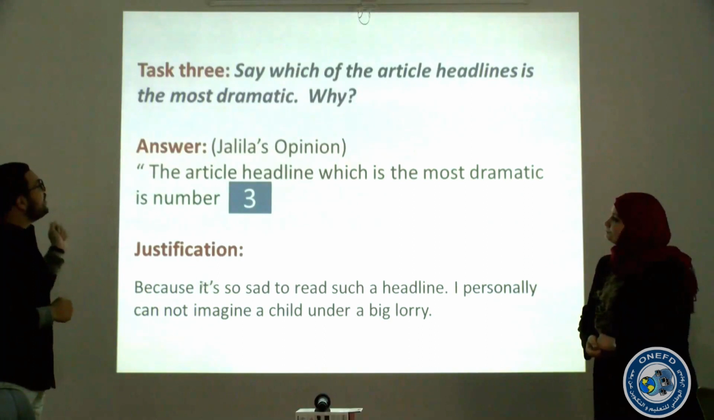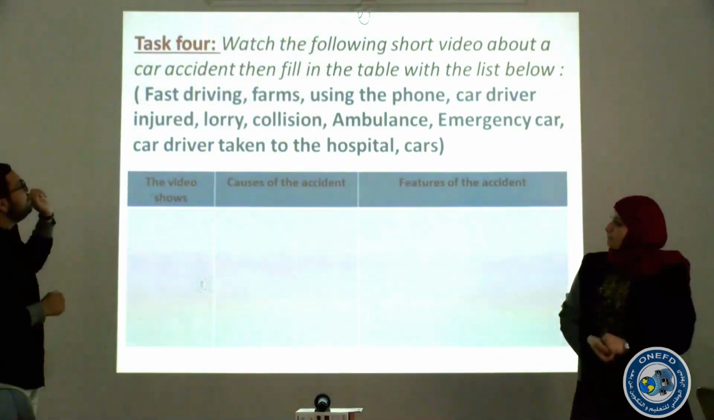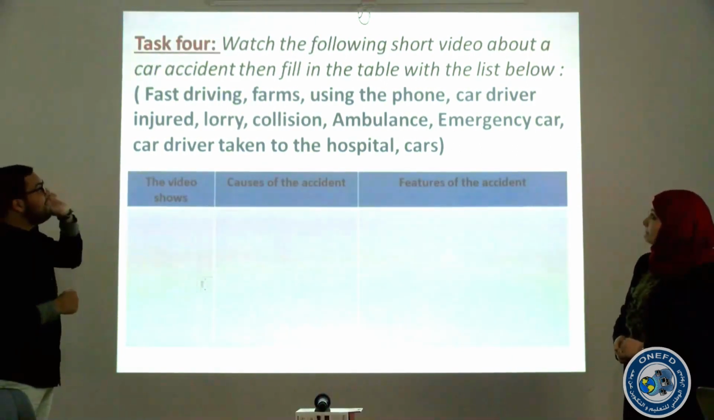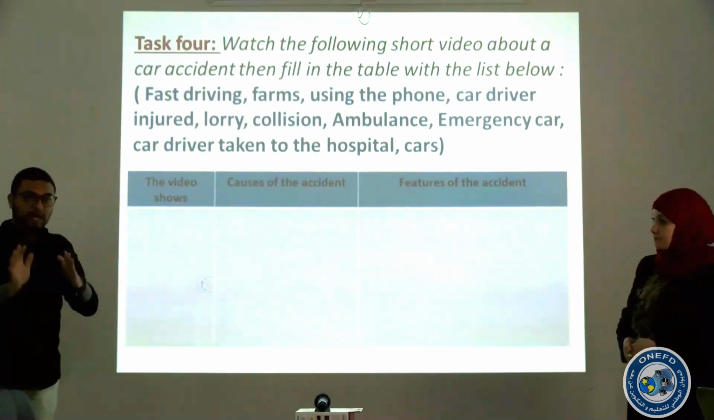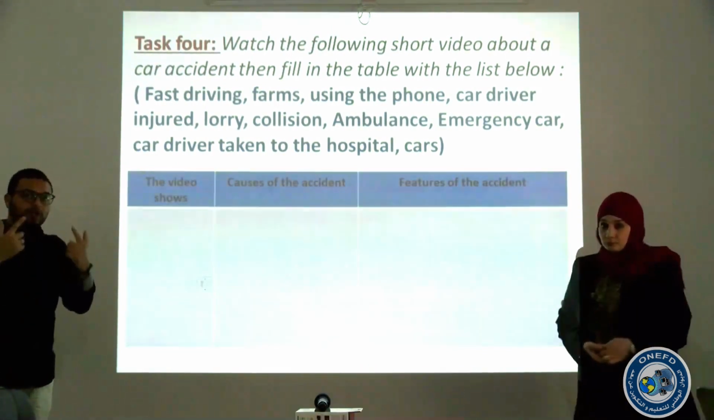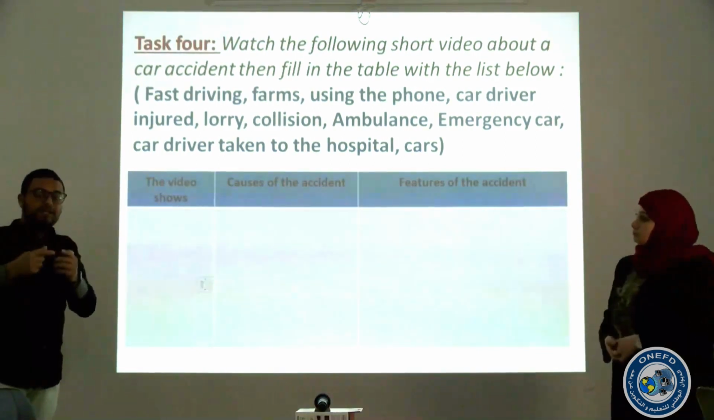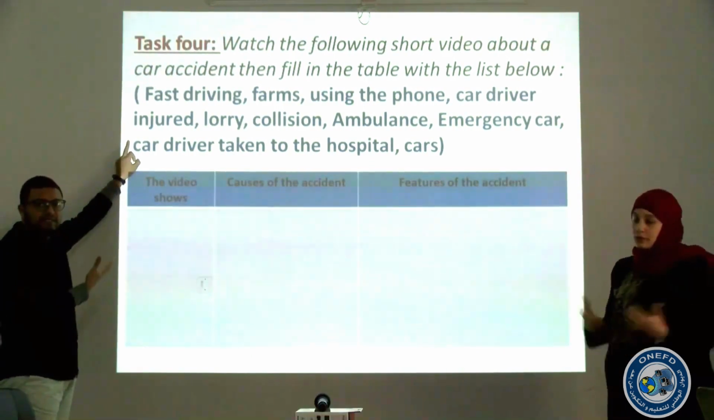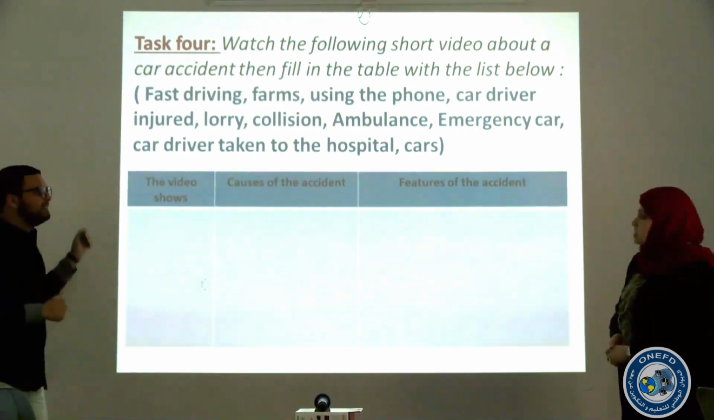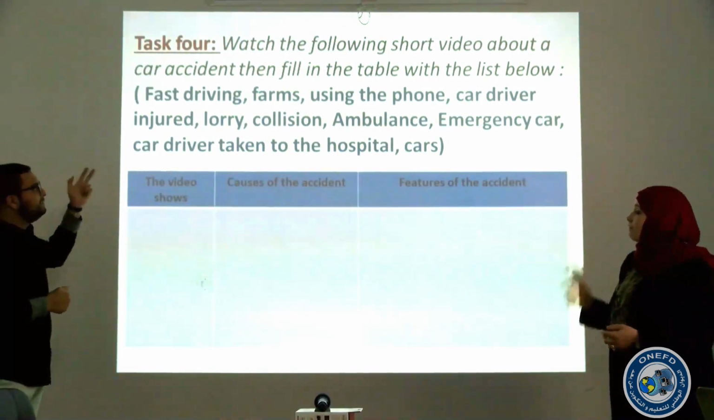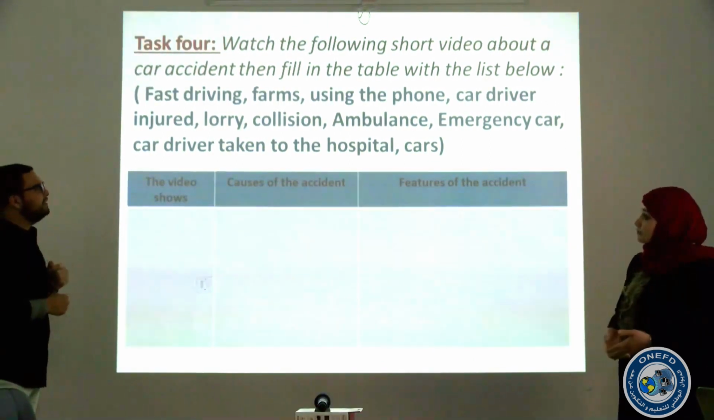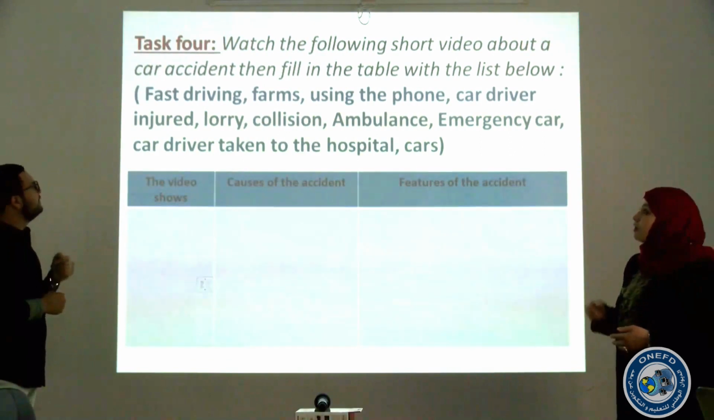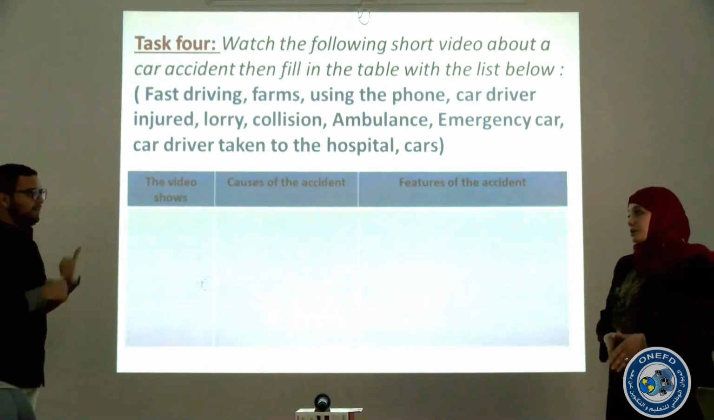Alright. So, task number 4 altogether, you watch the following short video about a car accident, then fill in the table with the list below. So guys, and Jalila, you're going to watch a video, and then when you finish, you're going to fill in this table with the following words and phrases from the list. Information. Can you read for us the list, please? Yes, sure. So we've got fast driving, farms, using the phone, car driver injured, lorry, collision, ambulance, emergency car, driver taken to the hospital, and cars. Very good. Thank you.